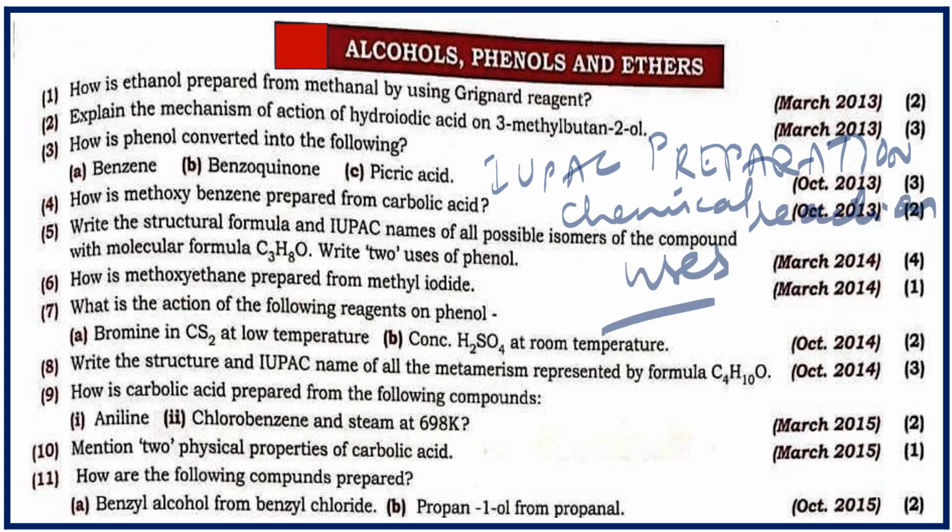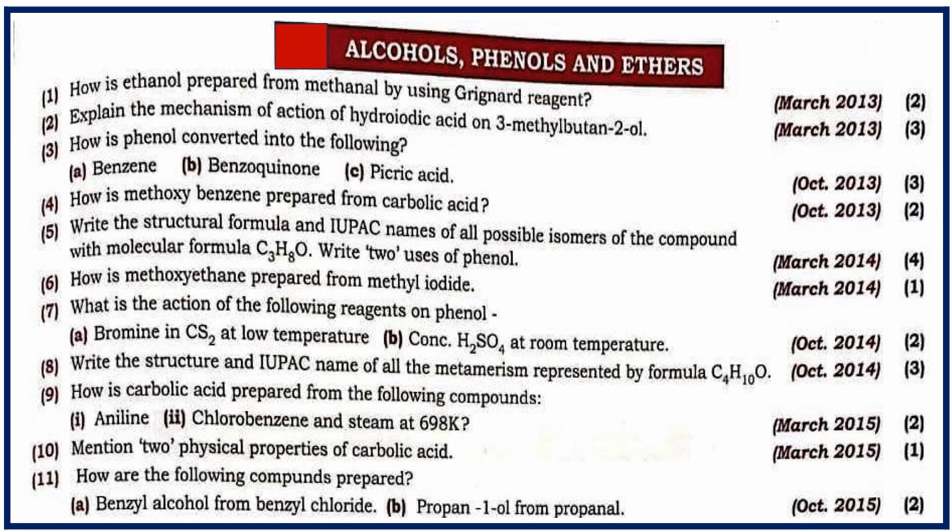If you cover these four points thoroughly, then there will be no problem for you to cover all the questions from this chapter, alcohol, phenol and ether. As I mentioned, out of these three topics, phenol will be of more importance. If you look at all these questions, you will come to know maximum questions will be from the phenols topic.